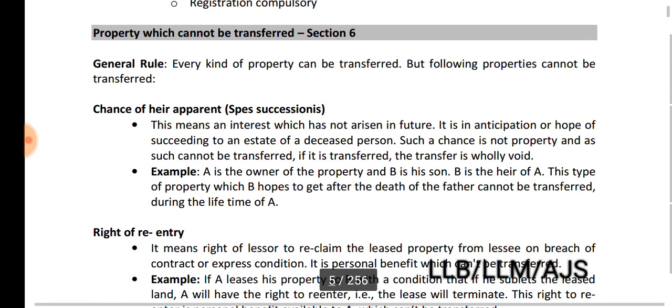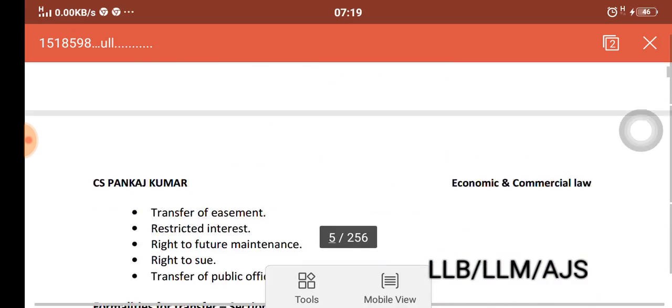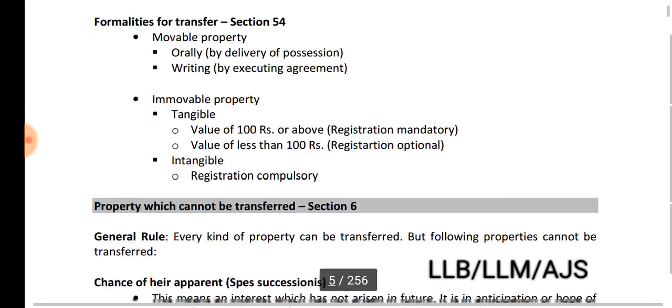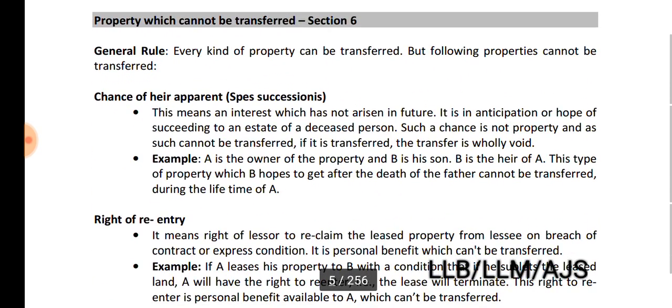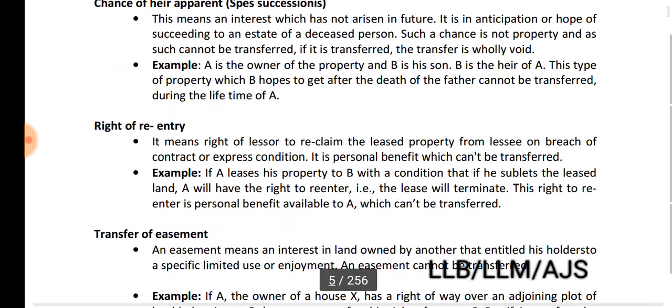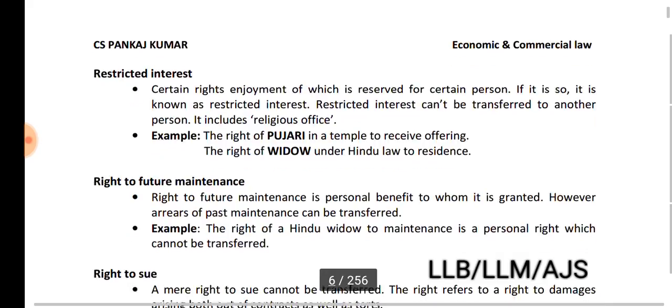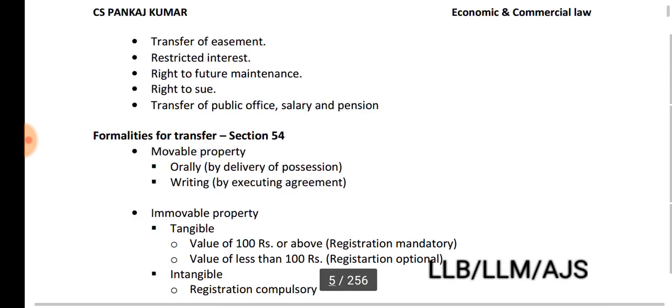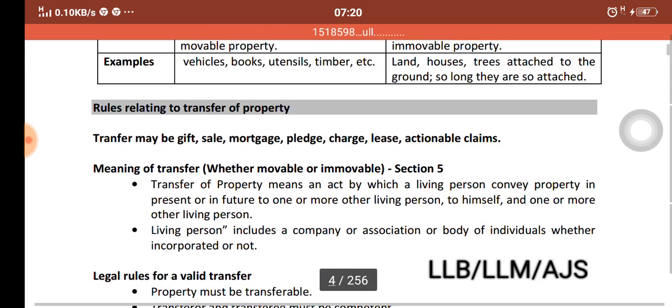Then comes property which cannot be transferred, which is given in section 6. That's important. General rule: every kind of property can be transferred, but the following properties cannot be transferred. Here, see, subject matter of transfer. Section 6 is given here also, and we are going to read it again elaborately. Spes successionis and so on. I'll read it in my next video, not in this one. Here I am only reading rules relating to transfer of property.